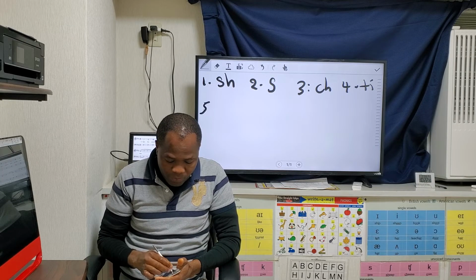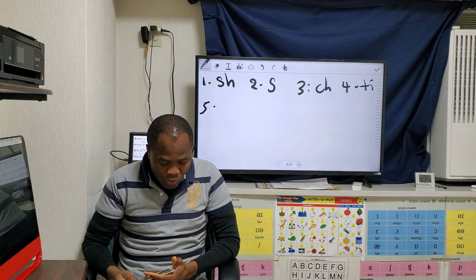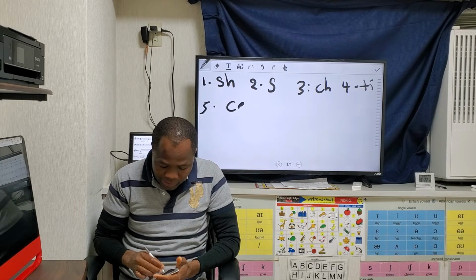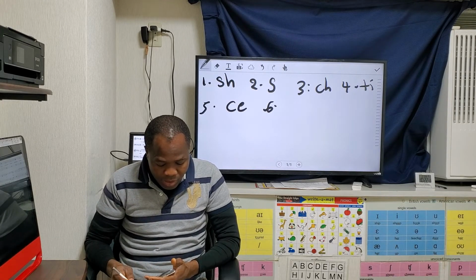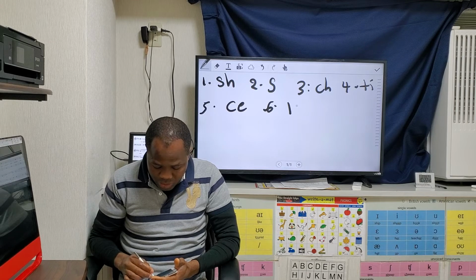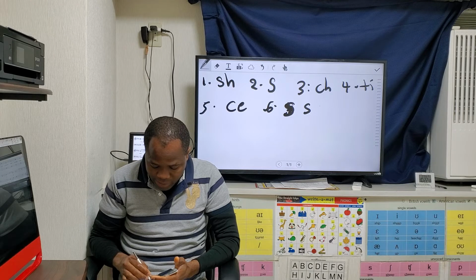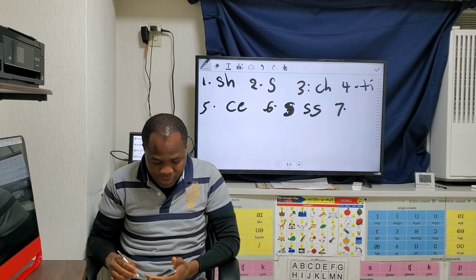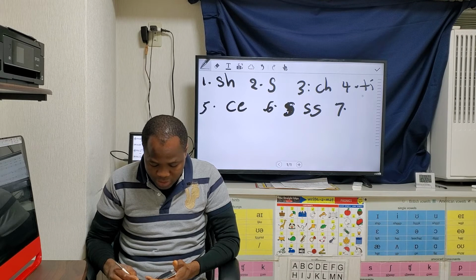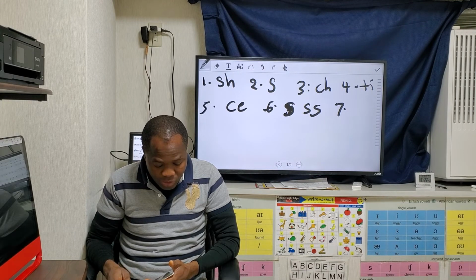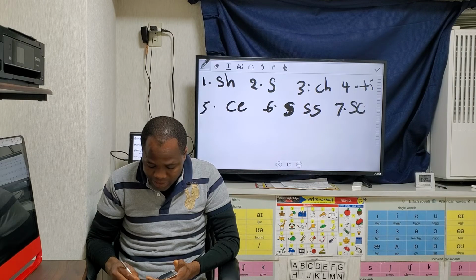Number 5, CE as in ocean. Number 6, SS as in issue. And number 7, in the word conscious, SCI.